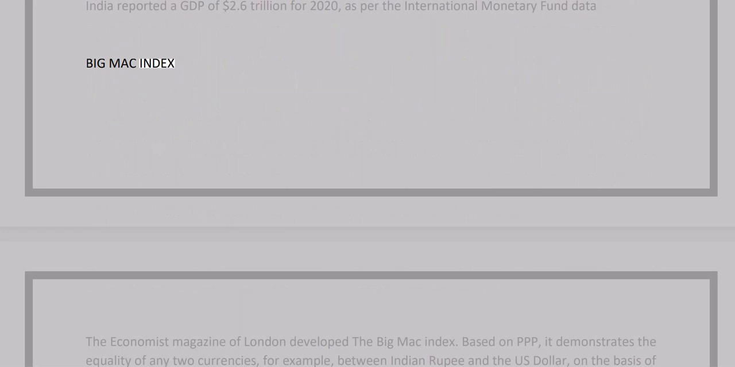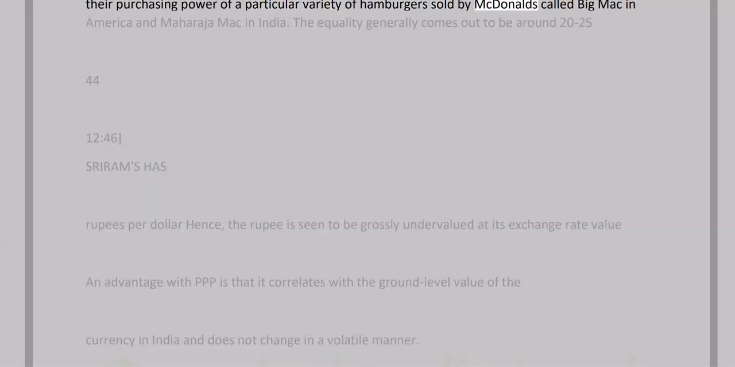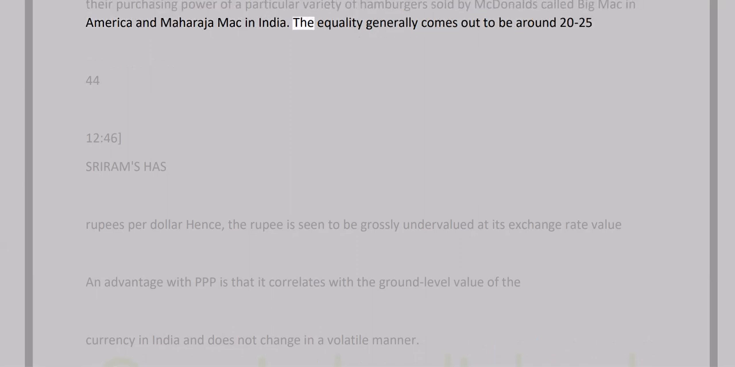Big Mac Index. The Economist magazine of London developed the Big Mac Index. Based on PPP, it demonstrates the equality of any two currencies, for example, between the Indian rupee and the US dollar, on the basis of their purchasing power of a particular variety of hamburgers sold by McDonald's called Big Mac in America and Maharaja Mac in India. The equality generally comes out to be around 20 to 25.